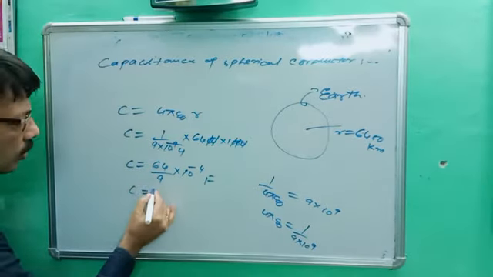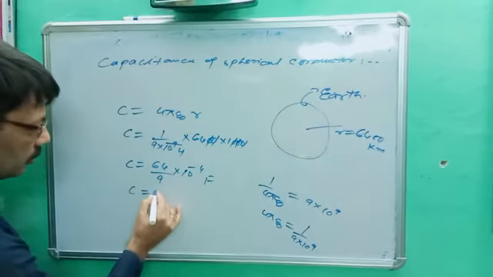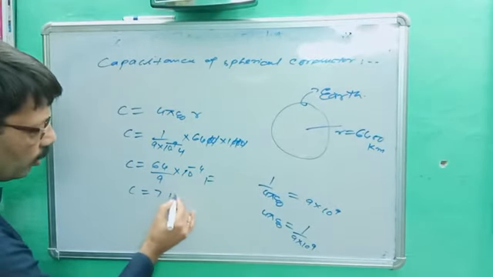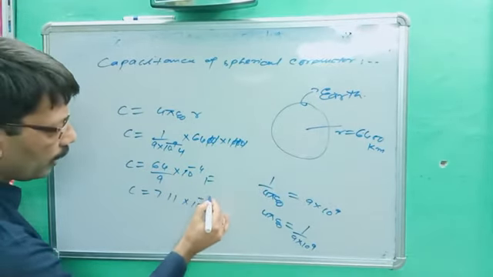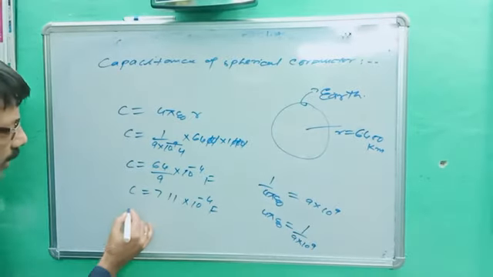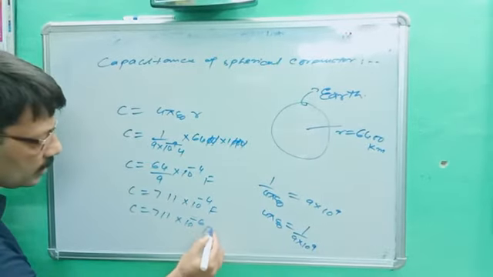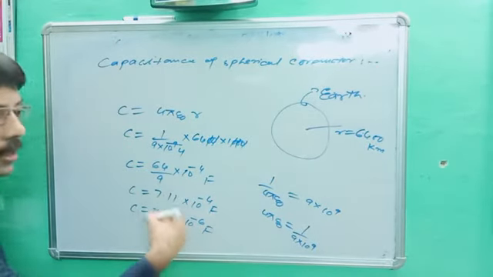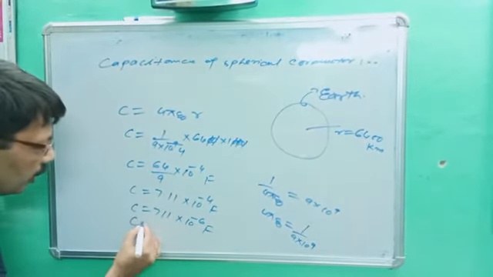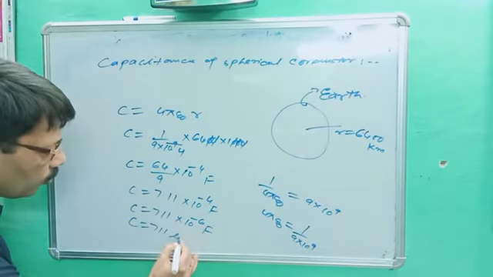So C is approximately 711 into 10 power minus 6 farad, and if we remove that quantity, it becomes C is equal to 711 microfarad.